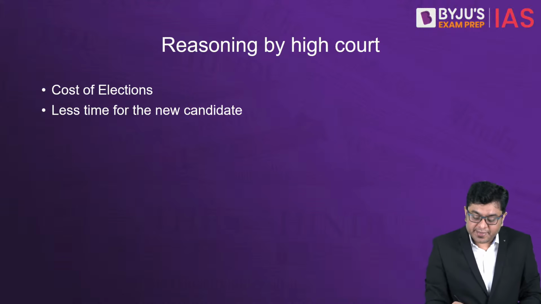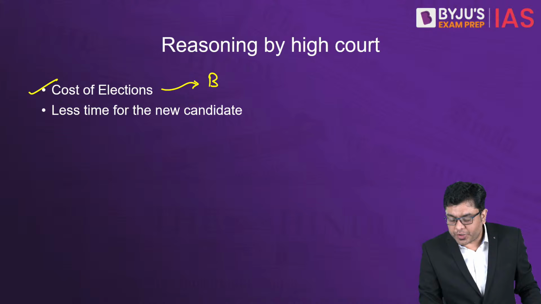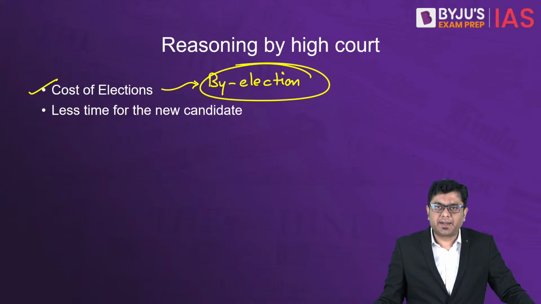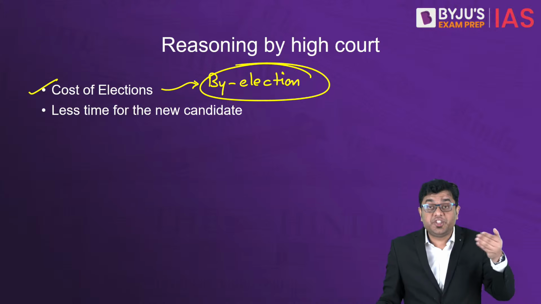One of the basic ones is the cost of elections, and here we are referring to the by-election. Let's suppose a by-election is conducted. It won't be an easy job or a cheap process.